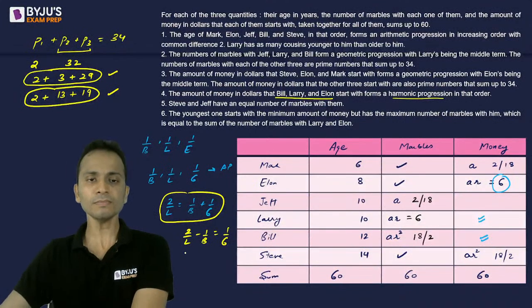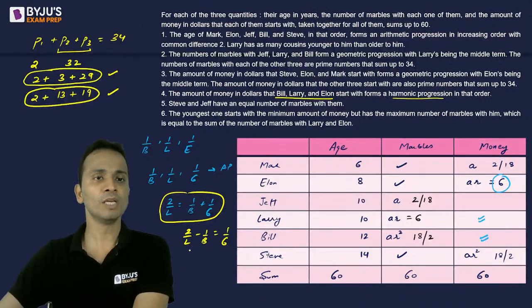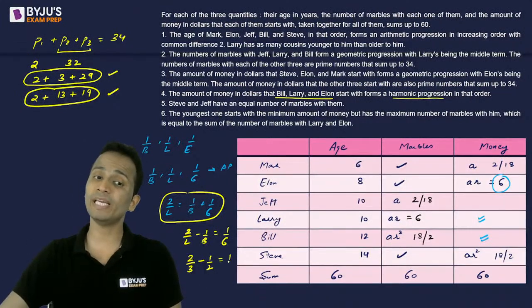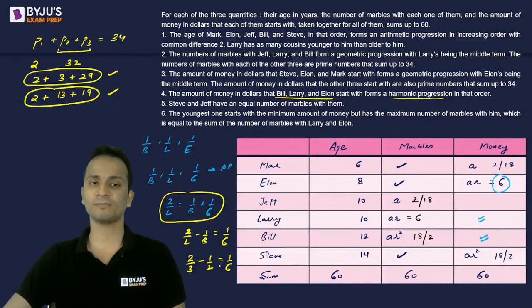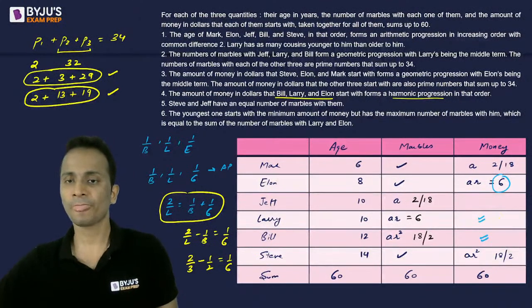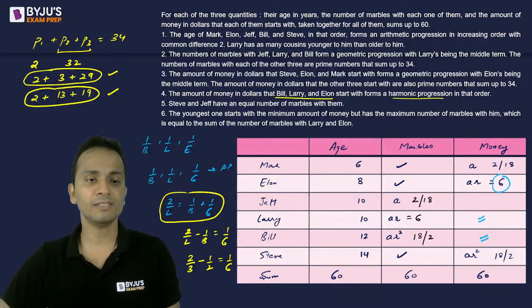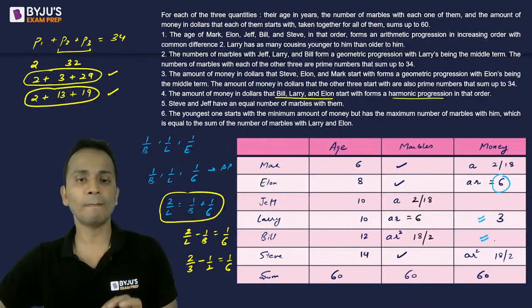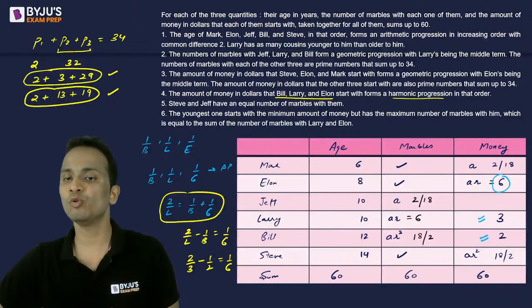Alright, let's continue. So 2 upon, if I take L as 3, again hit and trial, minus 1 upon 2. So 2 upon 3 minus 1 upon 2, yes, it is equal to 1 upon 6. So the money with Larry will be 3, and the money with Bill will be equal to 2.